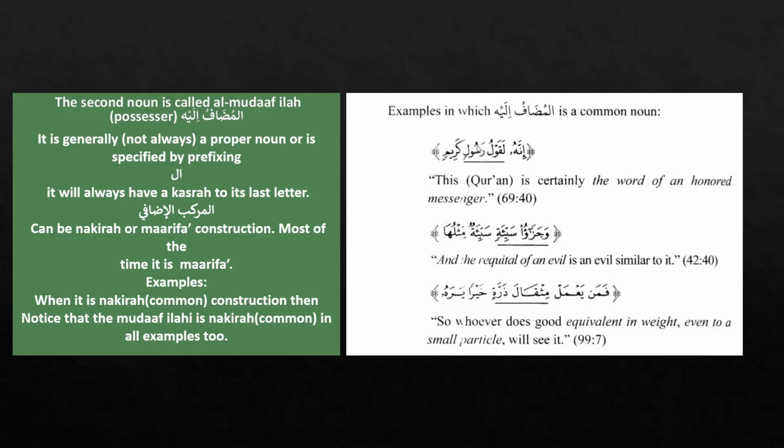In this example, see here, innahu laqawlu rasulin kareemin. Here, this mudaf ilayhi is a common noun. It is not a definite noun. The whole construction now is a nakira construction, and rasulin is also a common noun. Again, just like that, these are the other examples, like wajazaun sayyi'atin misqala zarratin. Here again, these are common murakkab idafi constructions, because both the mudaf and mudaf ilayhi are nakira nouns.